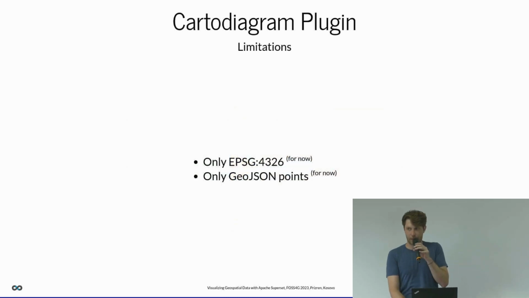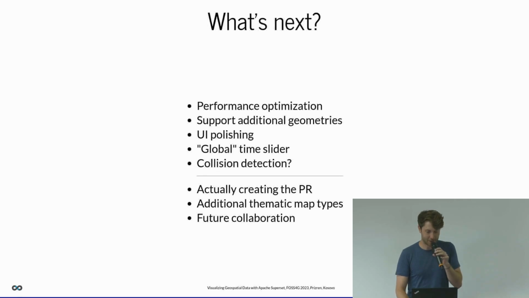What are the current limitations? We have just EPSG 4326 right now and the GeoJSON points, as I mentioned before. Just for now, there's no technical reason. And we are going to do something more. We want to improve the performance because you can have many, many data points, and so rendering can be improved. For example, you just want to render those charts that are actually currently in the view. This is something for the future because right now we want just to make the basic steps.